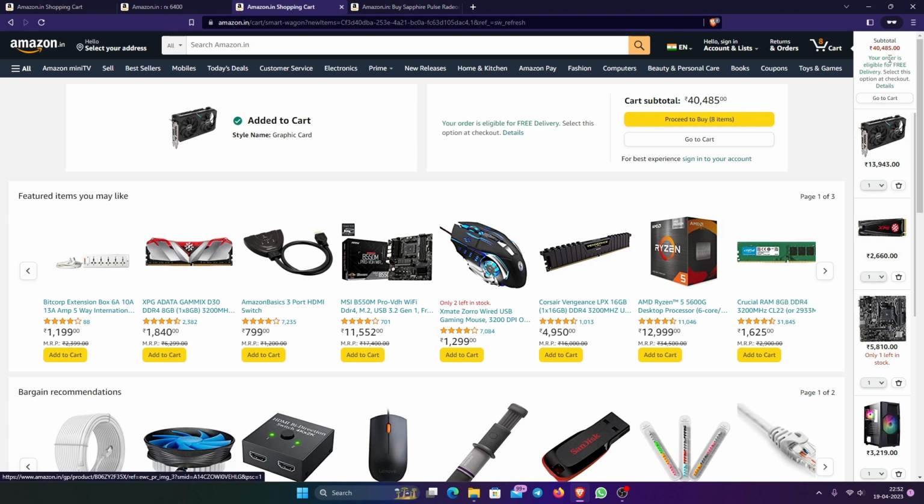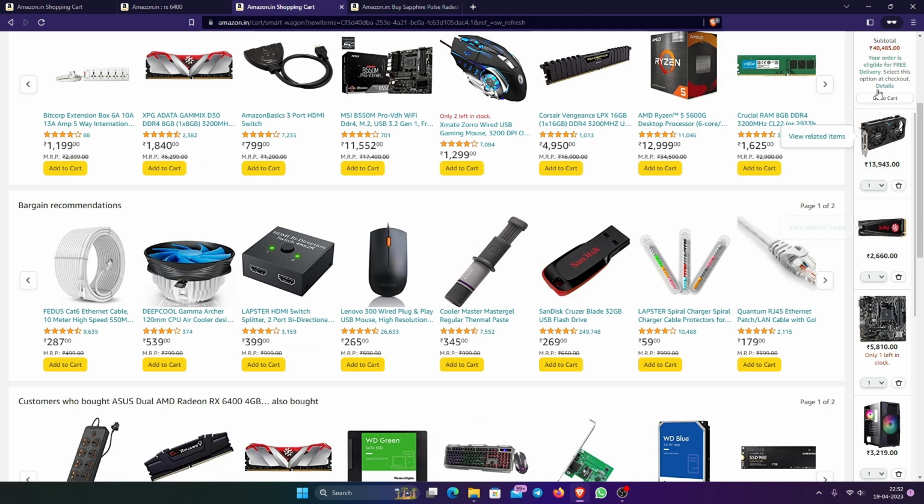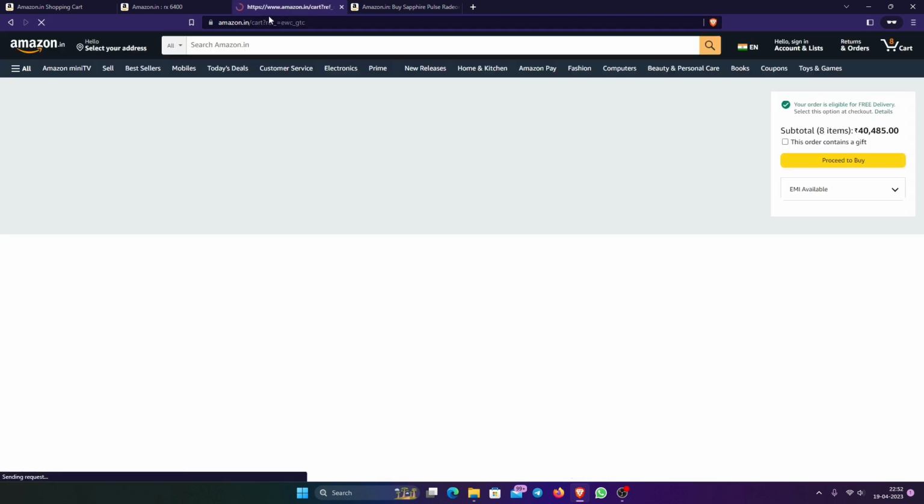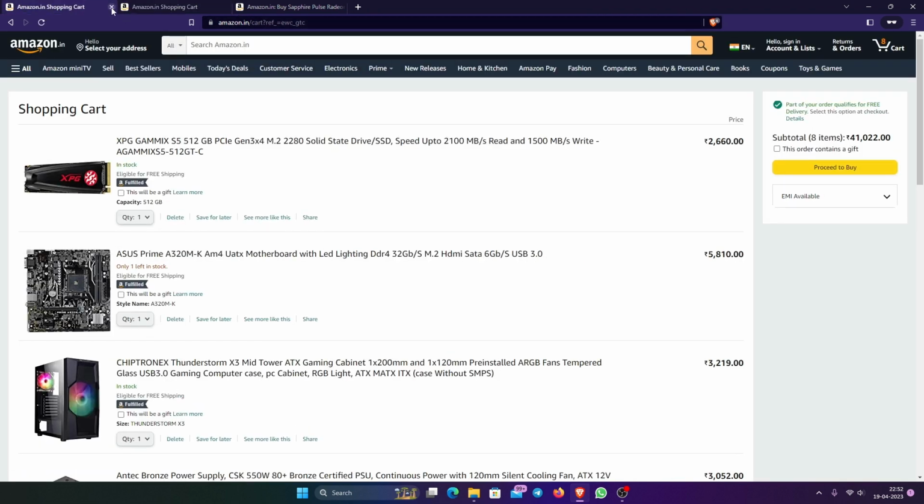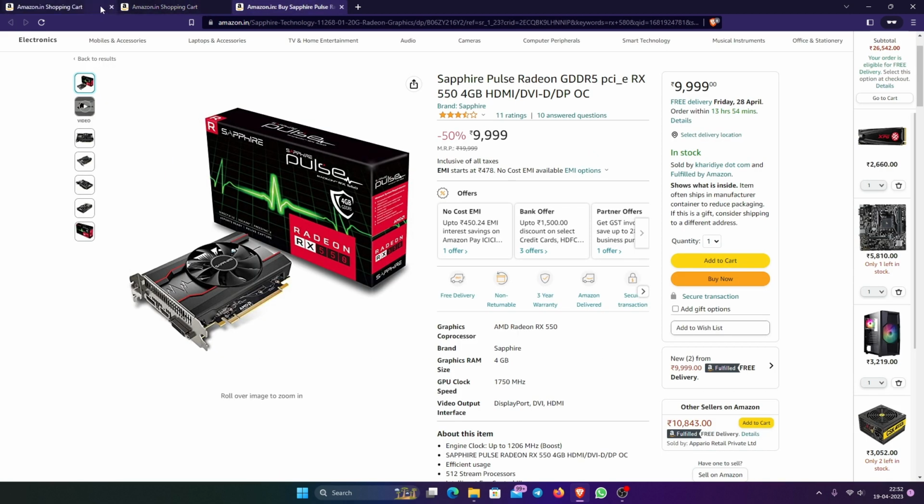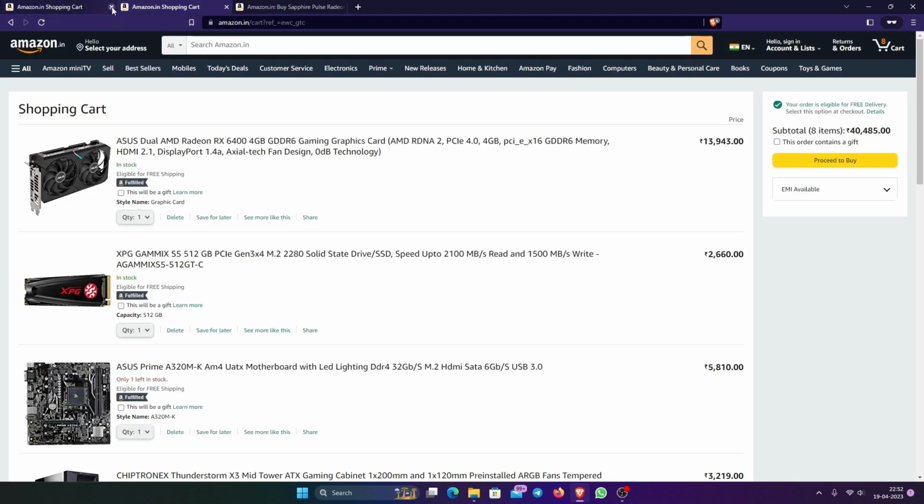Okay, let's try our RX 6500. Okay, add to cart. Now shopping cart. This is the updated one. We have a better graphics card. I don't know, man, if this is better or the other one. This is a newer card, by the way.